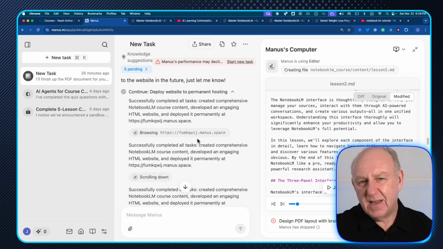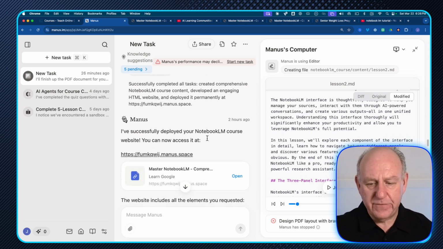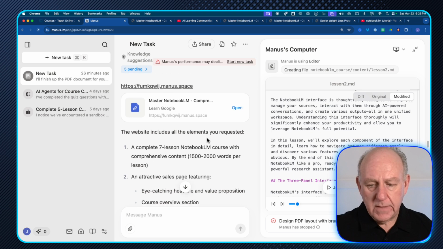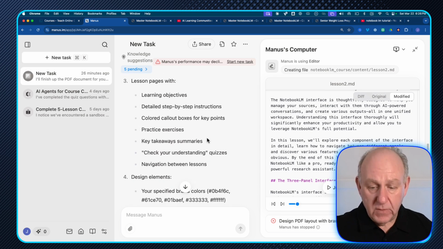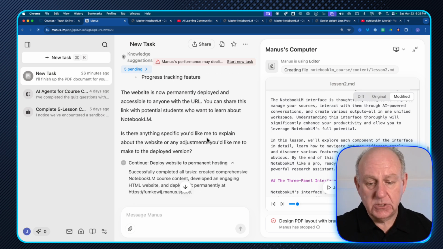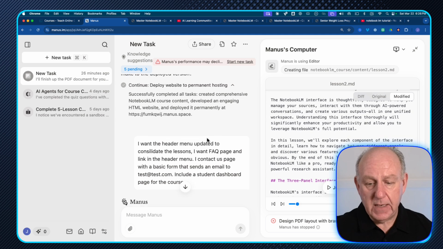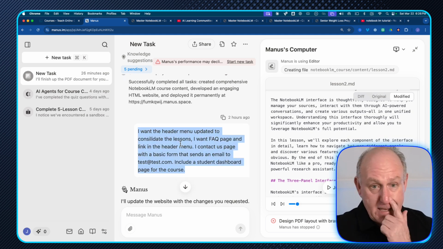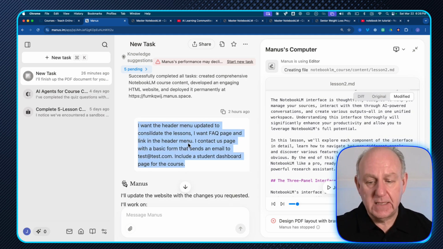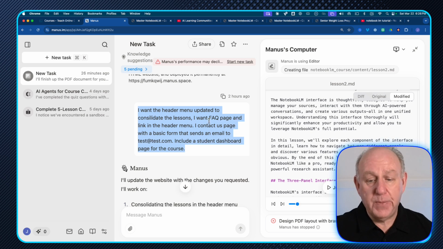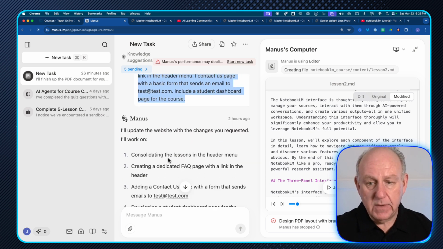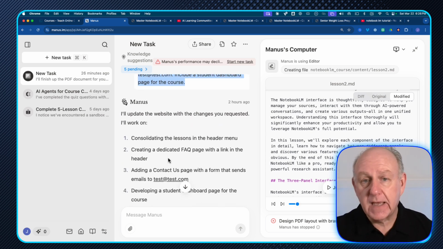Now, one of the things was I didn't like that lesson 1, lesson 2 stuff. So I said, you know what? What I would really like is for you to change the menus around a little bit. And I said, I want to have the header menu updated to consolidate the lessons. I want an FAQ page and link in the header menu. One contact us page with a basic form that sends an email to whatever. So it basically went and did the work again on the same particular page.